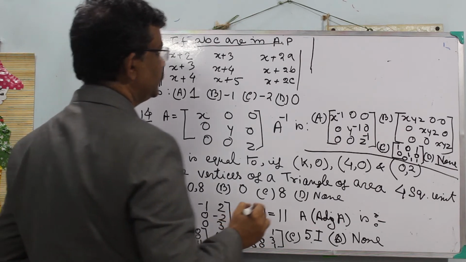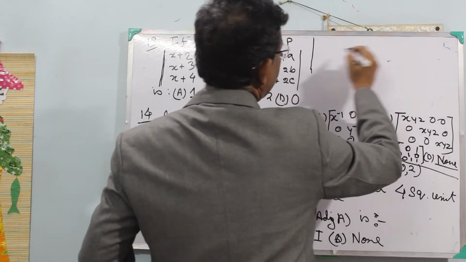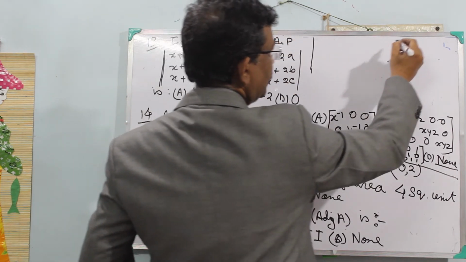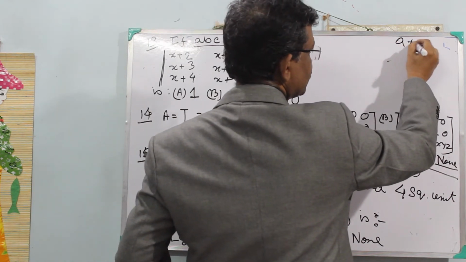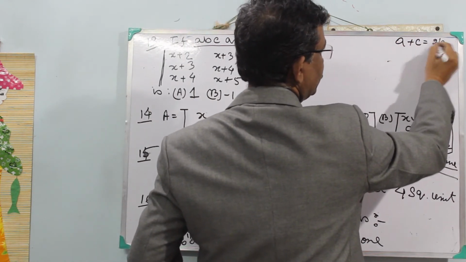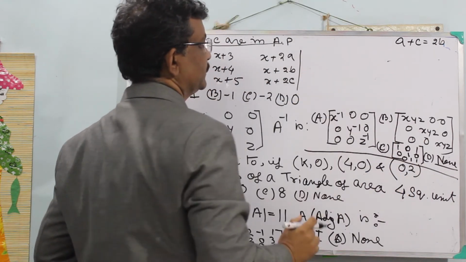Using the property of determinants, first of all a, b, c are in AP. If a, b and c are in AP, then there is a relation a plus c equals 2b. You read it in class 9-10.